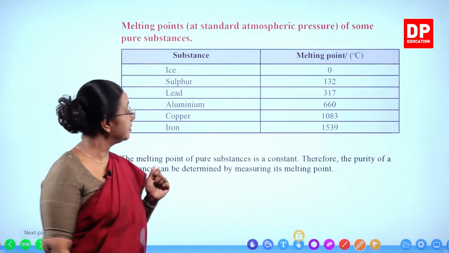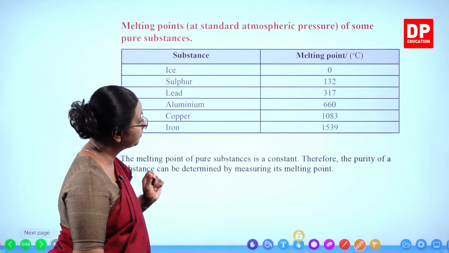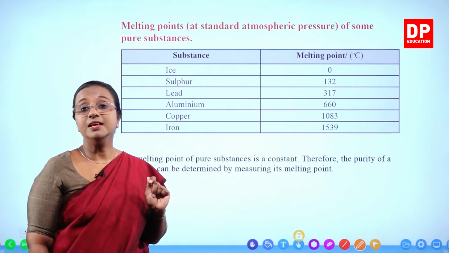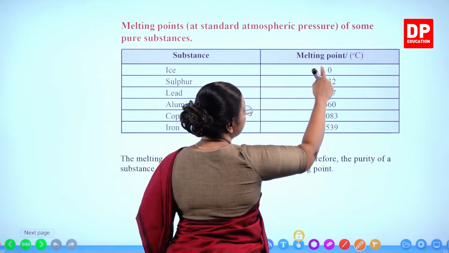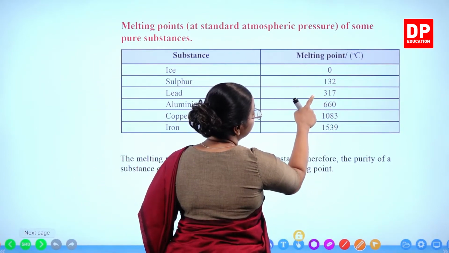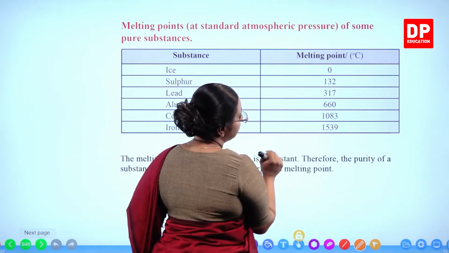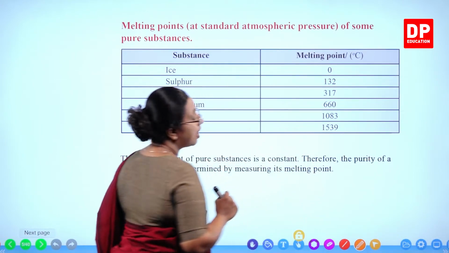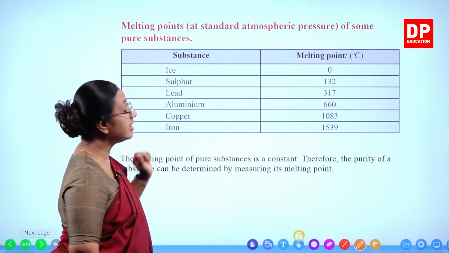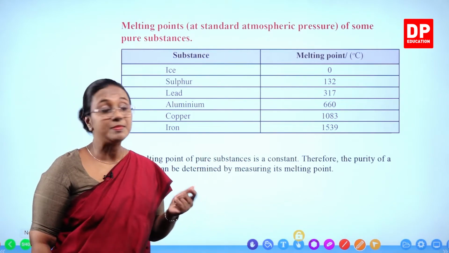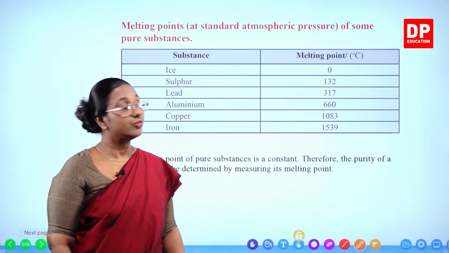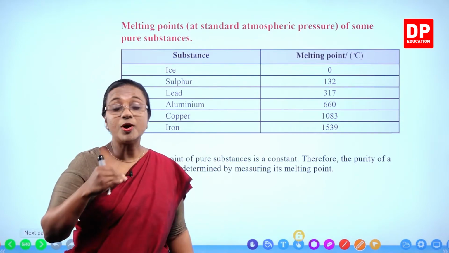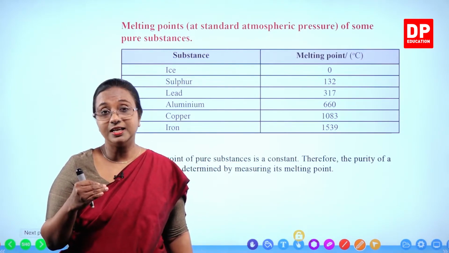That is also a metal. Then copper, 1083 degrees Celsius, a very high value. Now you can see 0 degrees Celsius, 132, 317, 660, 1083. Then iron. Iron again you all know is a metal, 1539. So can you see the melting points are very, very high.